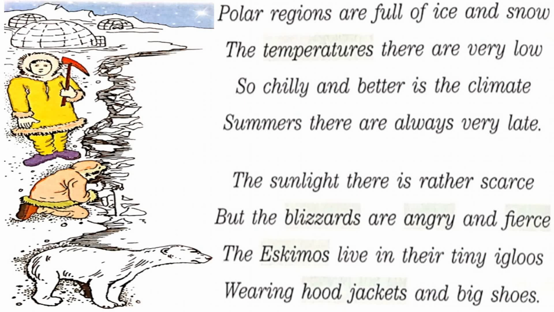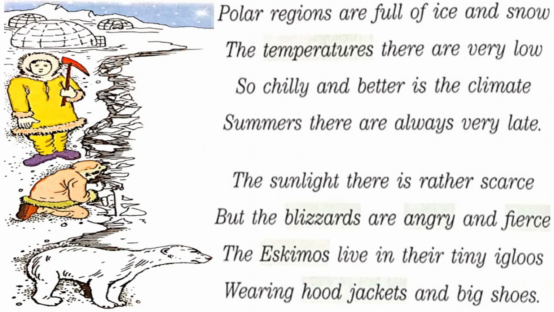The Eskimos, you can see two Eskimos in the picture. Eskimos means the people who live in the polar regions, and they wear thick clothes made of fur, which helps them to live in the harsh conditions of the polar regions. They protect them from the harsh winter. So the Eskimos live in their tiny igloos. Tiny igloos, small igloos. Igloo means, as I have already explained, a type of dome shaped house that is built from blocks of solid snow, wearing hood jackets and big shoes.